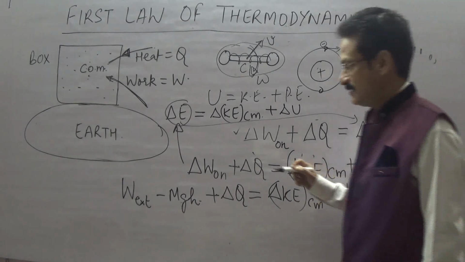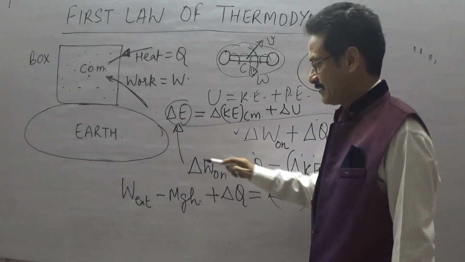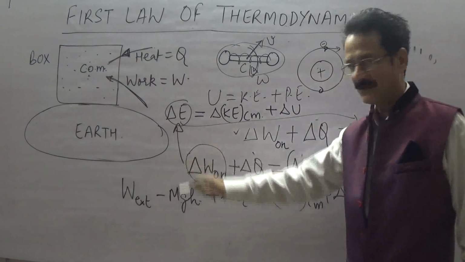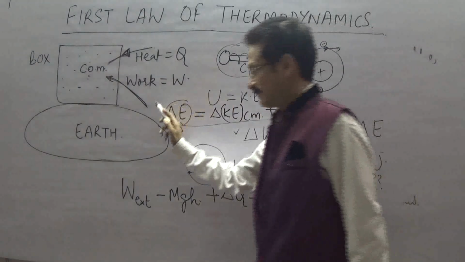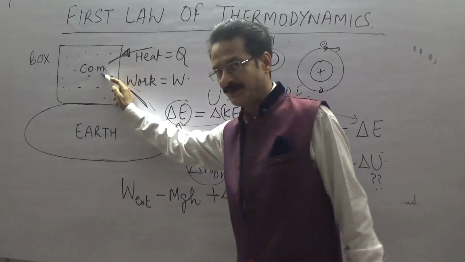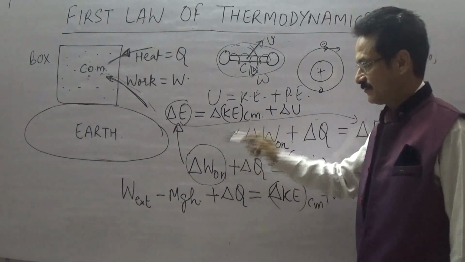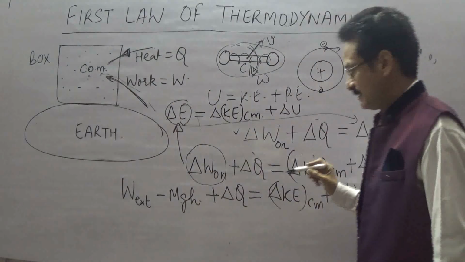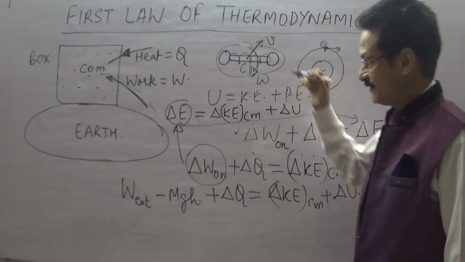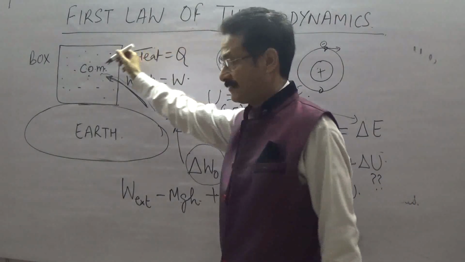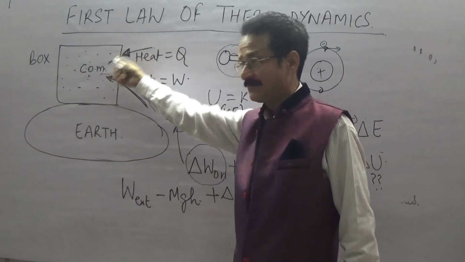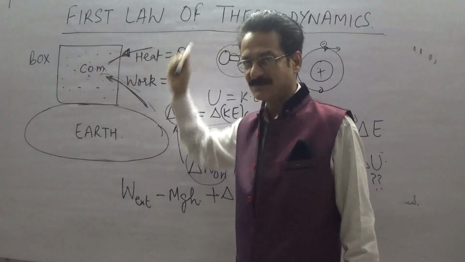If I plug in the value and delta W on the system turns out to be positive, then work is being done on the system. If it turns out to be negative, the work is done by the system on the surroundings. If delta Q is positive, heat is entering the system, and if delta Q is negative, the system is liberating heat, so heat is being rejected by the system.